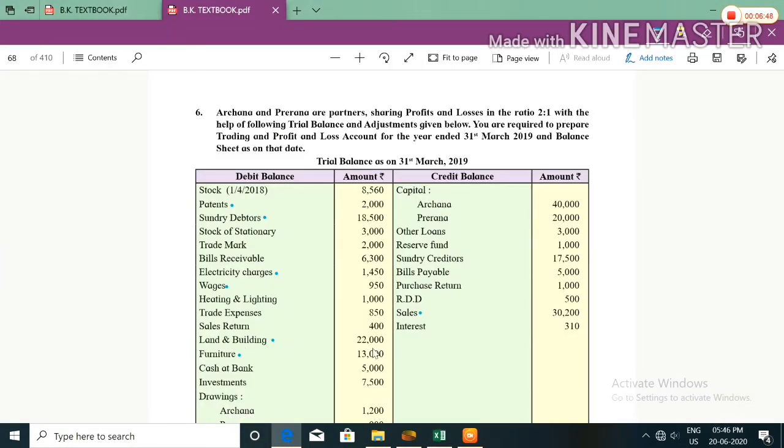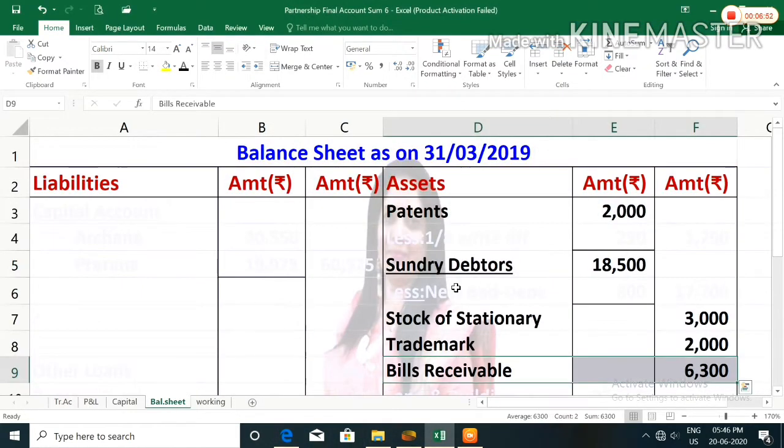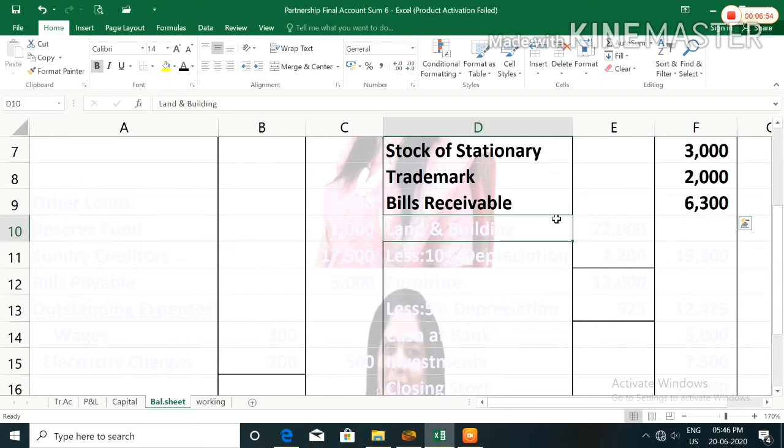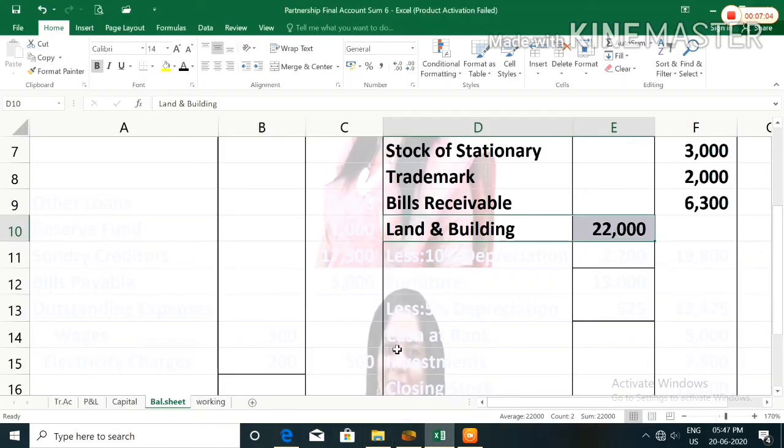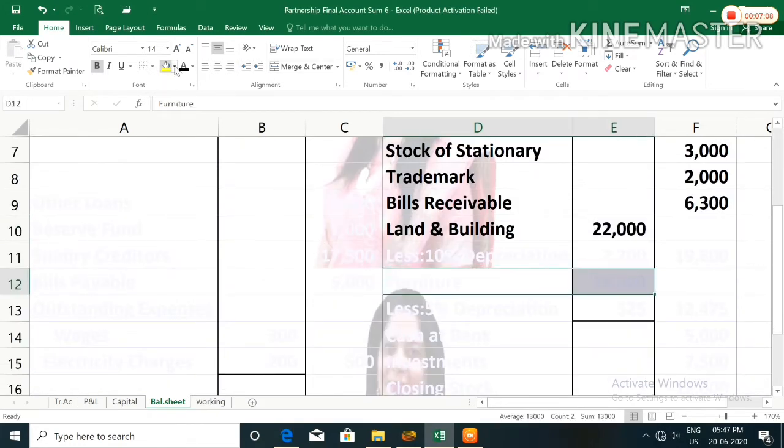Land and building 22,000. Land and building is an asset. So in balance sheet asset side we will record land and building 22,000. Furniture 13,000. Furniture is an asset. So in balance sheet asset side we will record furniture 13,000.